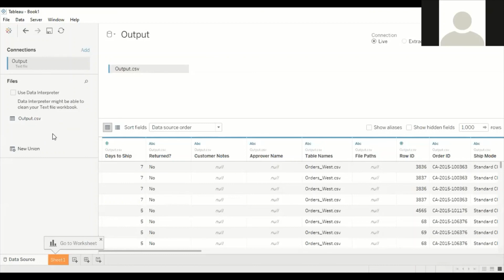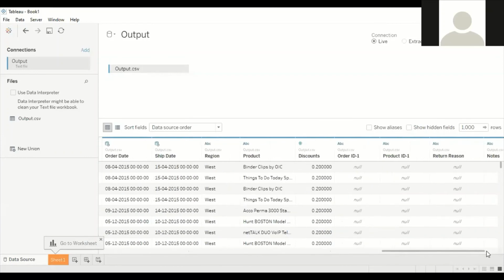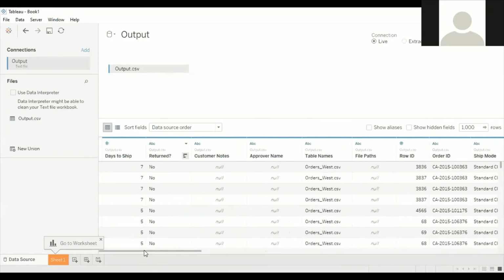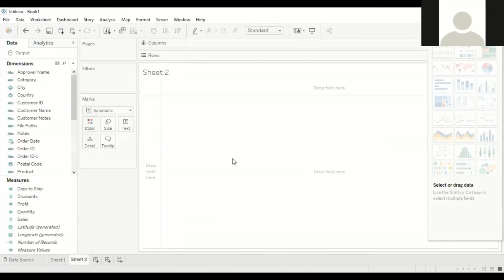After fetching that data, you will get this dashboard, where I have selected output.csv, and these are the fields of that .csv file. Next, let's try to visualize this. Let's look at the total amount of sales of this company along with the profit, and dig down into the data to see whether they are really in loss or the company is really making a profit. So hit on sheet. This is the next step.